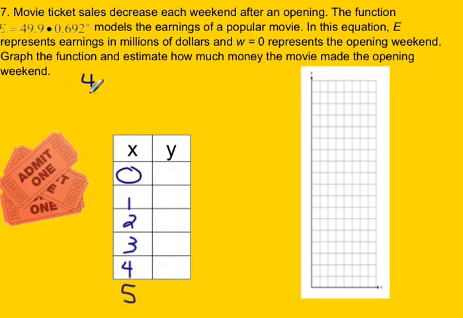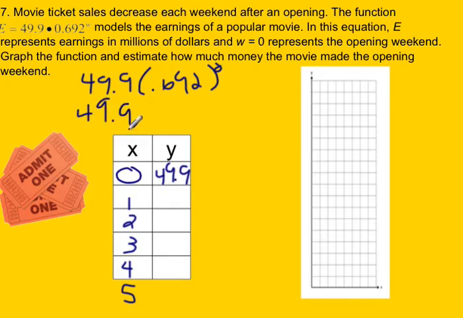So what we're going to be doing is taking 49.9 times 0.692 and raising it to the 0 power. Again, you can be plugging this right into your calculator. If you need me to show you how, just let me know. So then I'm going to do 49.9 when I plug that into my calculator. And I do suggest you plug that in along with me, so you make sure that you're doing it right.